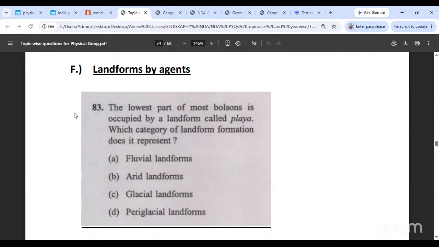Anyways, here we are. The lowest part of a bolson is occupied by a landform called a playa. So which category is this? Is this because of rivers? Is this because of deserts? Is this glacial or periglacial? You tell me. Where do you think this is from? What do you think is the answer? Arid. Shall we go with arid? Arid. Okay, arid is correct.